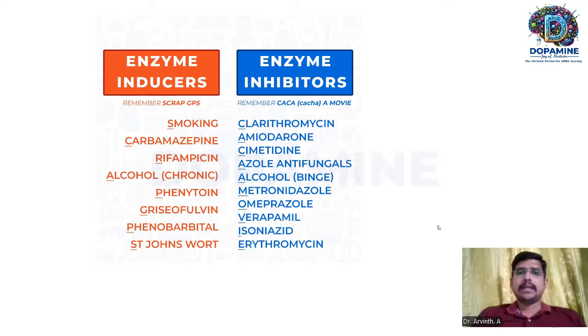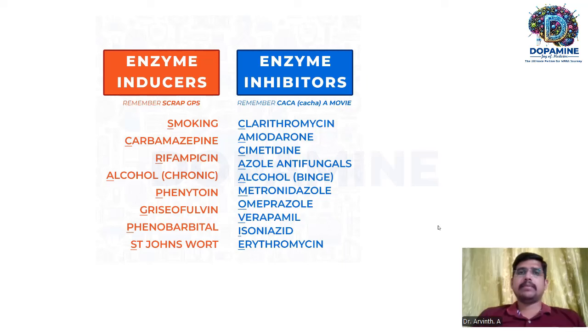Among the enzyme inhibitors, we have clarithromycin, which is again a macrolide, amiodarone, which is an antiarrhythmic drug, and cimetidine among the H2 receptor blockers used for peptic ulcer. Cimetidine alone has a known potent activity to inhibit the enzyme. And azole antifungals, most commonly ketoconazole, are also potent enzyme inhibitors. And we have alcohol: among chronic alcoholics, it has enzyme inducing property, and among binge drinkers, it has enzyme inhibiting property.